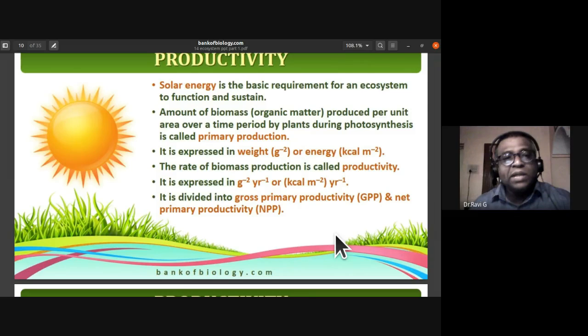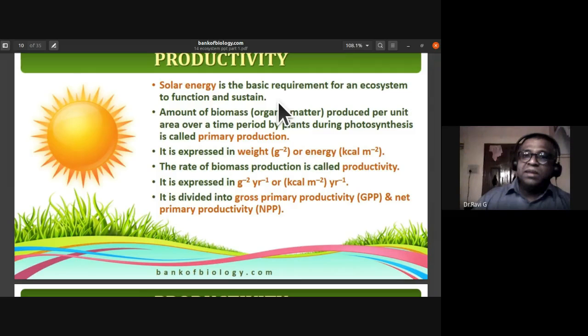Productivity is expressed in grams per square meter per year, or in terms of energy as kilocalories per square meter per year.